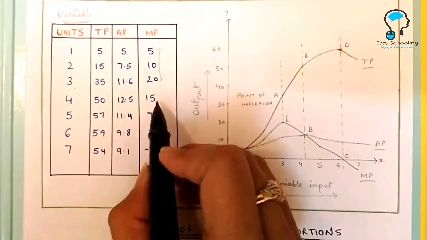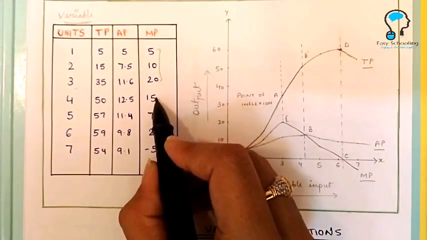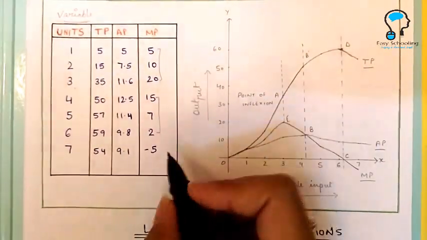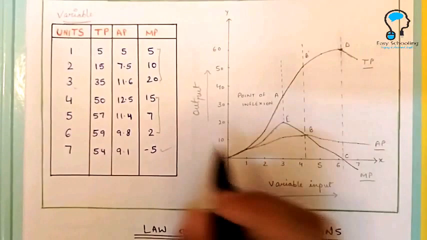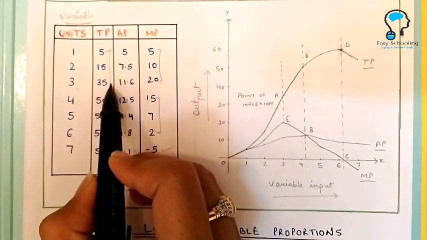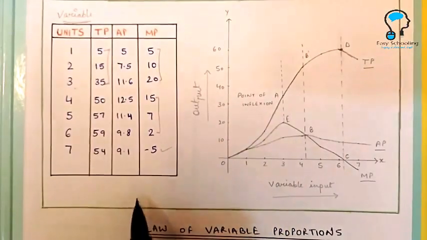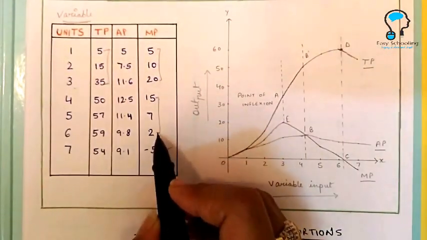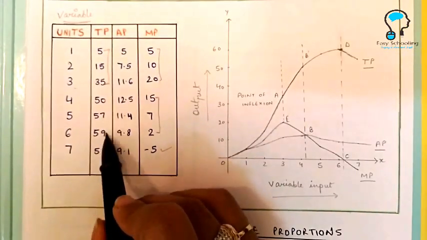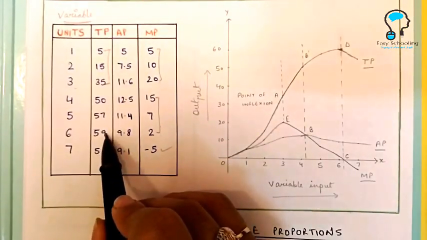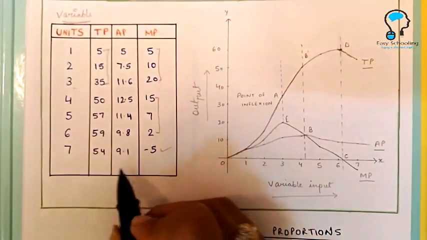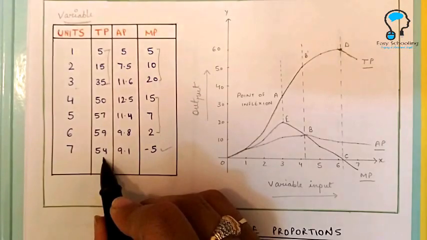But after the third unit, when the fourth, fifth and sixth units are added, marginal product has started decreasing and later it becomes negative. So when the marginal product increases, the total product increases at an increasing rate. And when the marginal product starts declining, total product is still increasing. Okay, it is still increasing, but the rate of increase has also declined. And later when marginal product becomes negative, the total product starts declining.